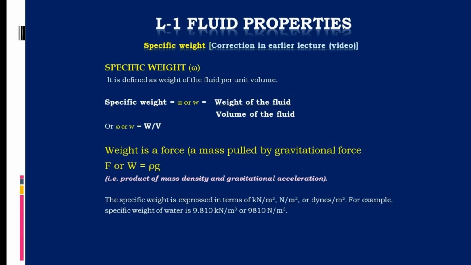Weight is a force, and any mass pulled by the gravitational force gives weight. So the specific weight w is equal to mass density into gravitational acceleration. Therefore it is a product of mass density and the acceleration due to gravity. The specific weight is expressed in terms of kilonewton per meter cube, newton per meter cube or dynes per meter cube. For example, specific weight of water is 9.810 kilonewton per meter cube or 9810 newton per meter cube. These figures we will use very frequently in forthcoming lectures.